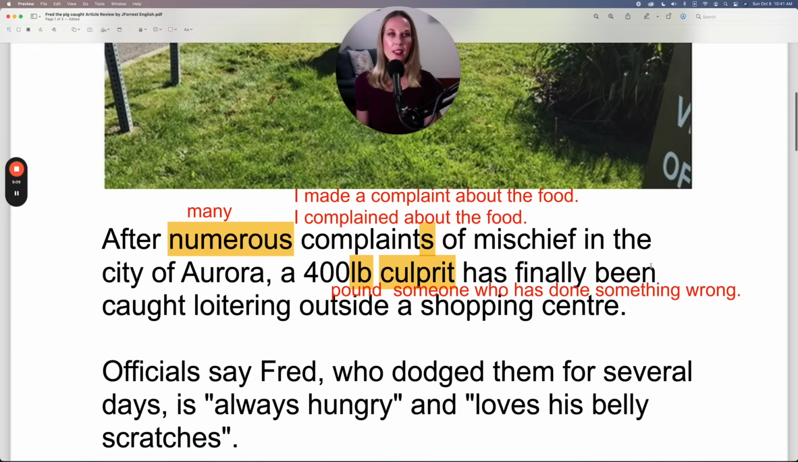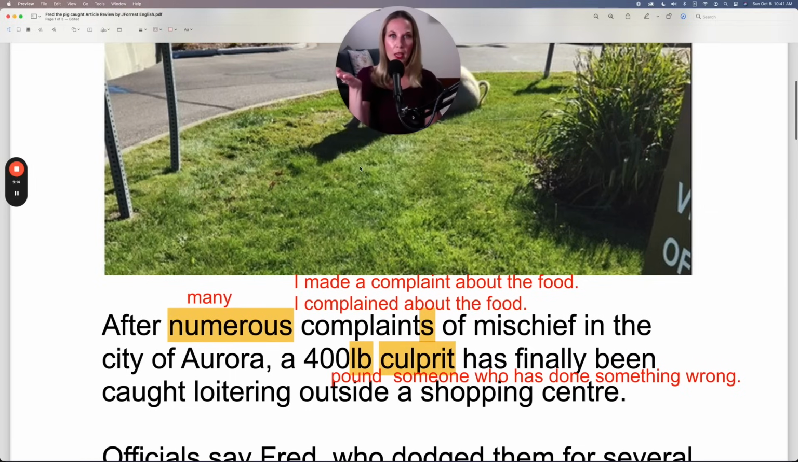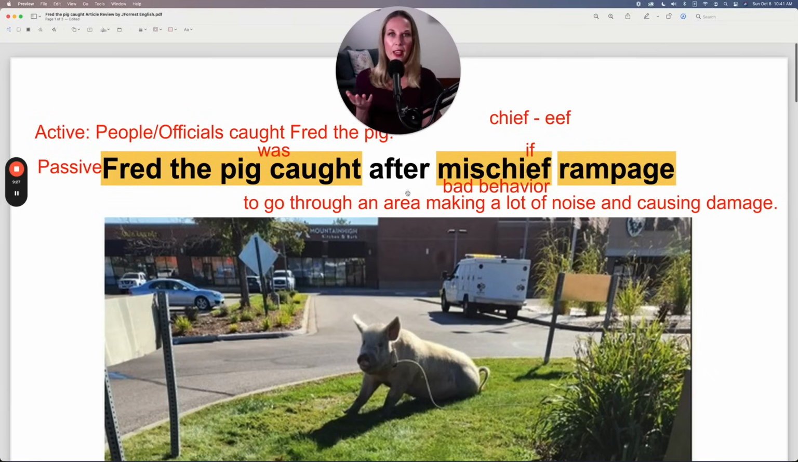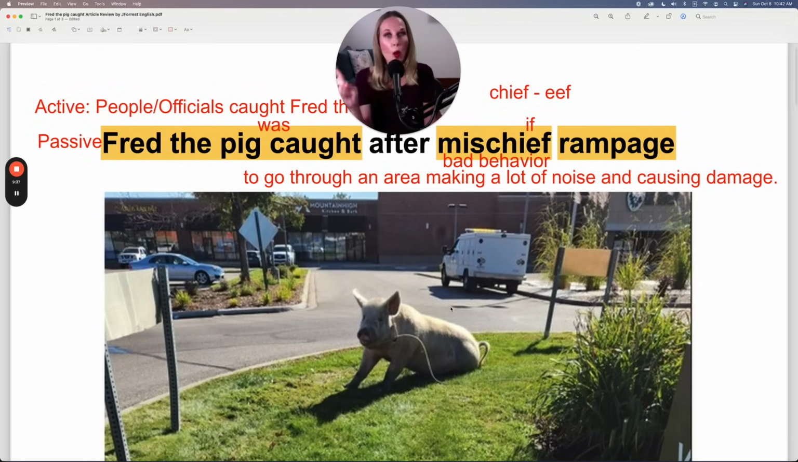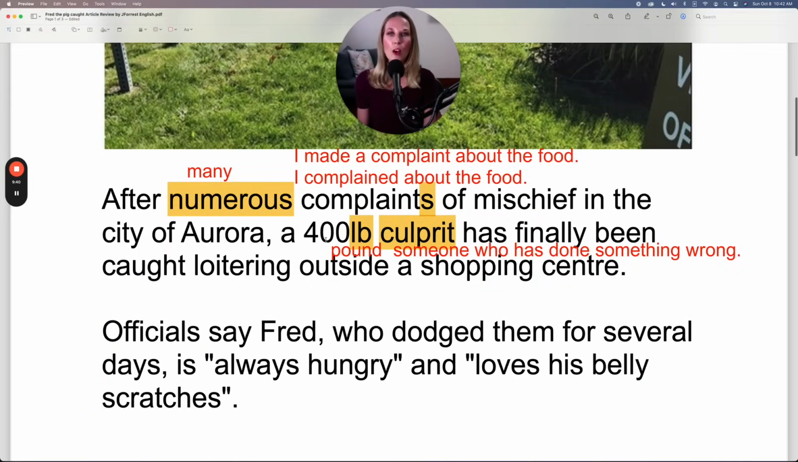Now, in this case, it is still the passive voice because the culprit, who is Fred the pig, is receiving the action. And the story isn't focusing on who caught Fred the pig, which is why we don't even know who caught Fred the pig. And that's why I had to just write people or officials, because that's not the purpose of the story. The purpose of the story is learning about how Fred the pig was caught. A 400-pound culprit has finally been caught loitering outside a shopping center.